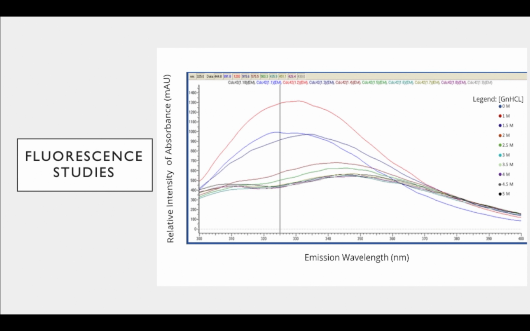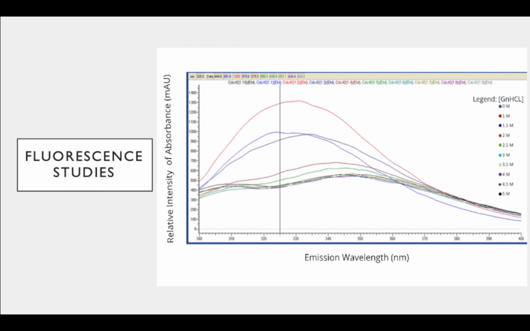You can see that with increasing concentrations of guanidinium hydrochloride, this emission wavelength and intensity curve shifts. At first the peak is around 330, and then as we increase the concentration, the peak of the curve moves to around 350. This is indicative of denaturation.